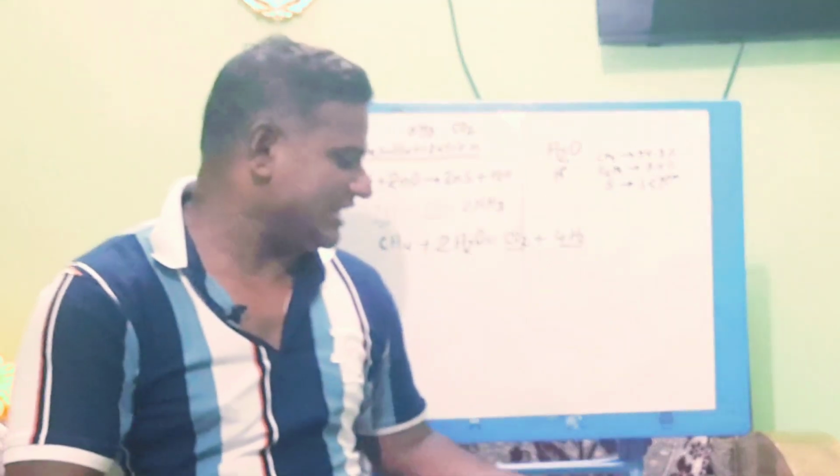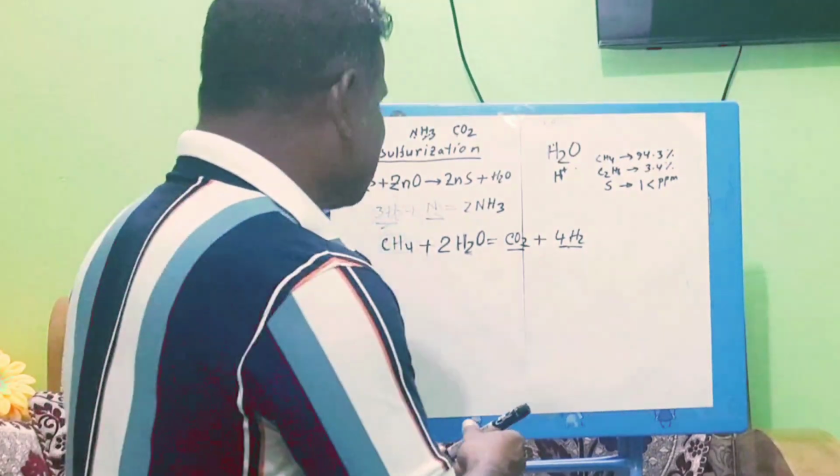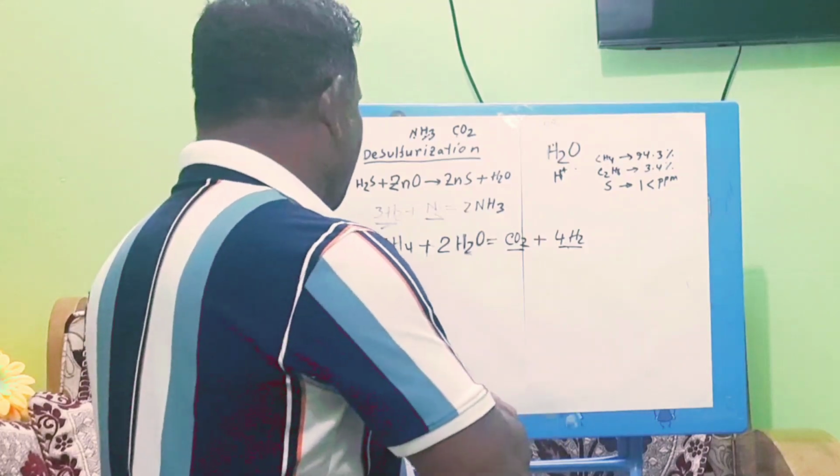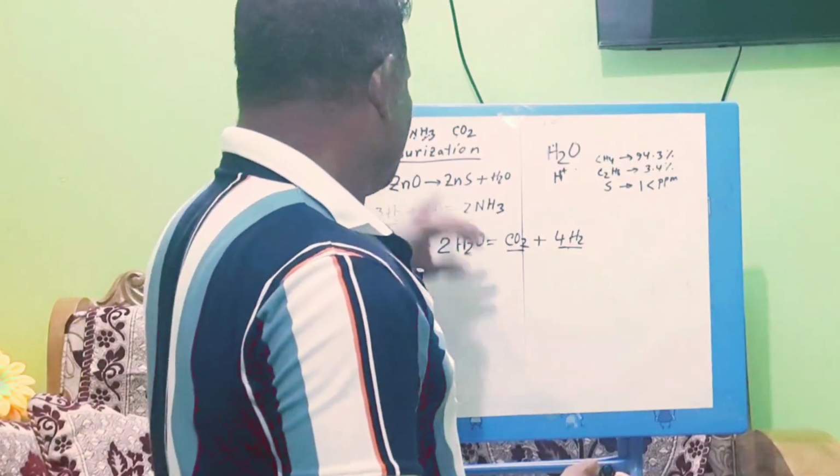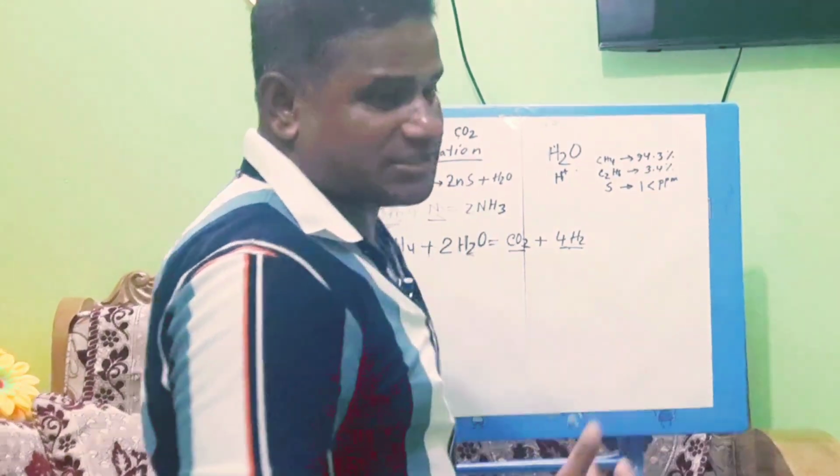So viewers, in this video I already covered carbon dioxide and hydrogen. In my next video I will explain about the reforming section. Many questions are asked about the reforming section. If you face an interview, you will have to face many questions on the reforming section.